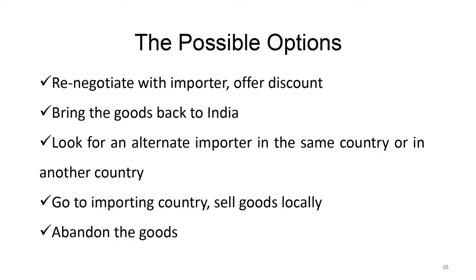The moment an importer says, I will not take it, the first indication is they want a discount. So offer them discounts. If they say fine, 5%, 10% discount, please go ahead, give the discount, finish it off, and sell it to the buyer. With a pinch of salt, the next time you will not work with this importer.